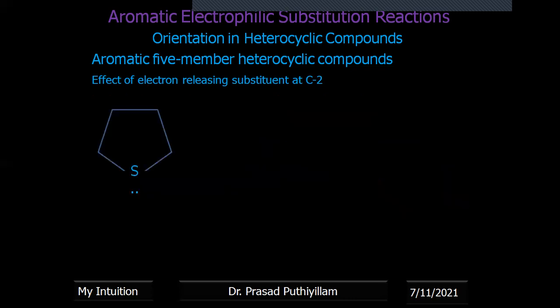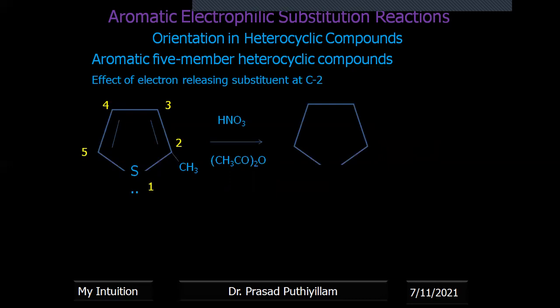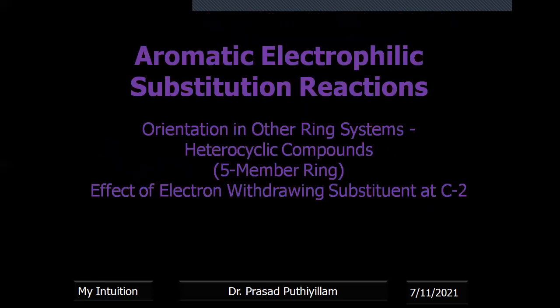For example, 2-methylthiophene on nitration with nitric acid and acetic anhydride gives NO2 as the major product at position 5, and NO2 at position 3 is also obtained.